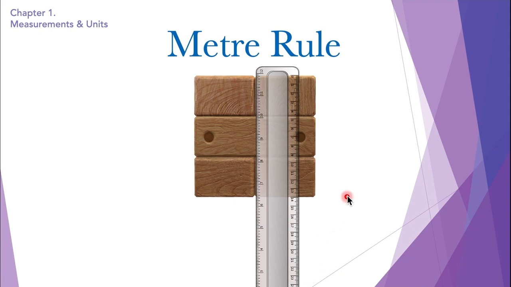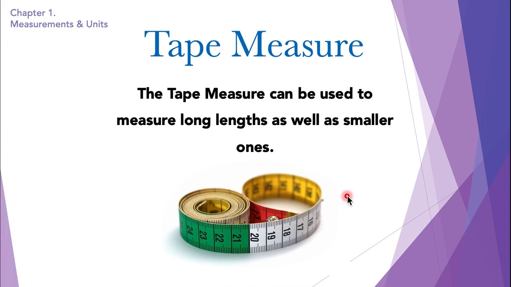So for doing that, we use a tape measure. So the tape measure can be used to measure long lengths as well as smaller ones. By smaller, we mean 1 millimeter. This is the smallest value a tape measure and a meter rule can measure. To measure even smaller ones like a micrometer, we use other tools like the vernier calipers and the micrometer screw gauge. But for now, let's stick with the tape measure.